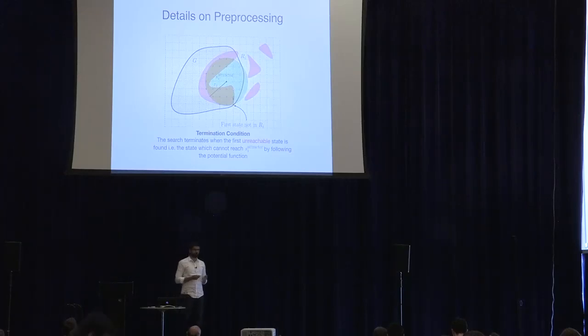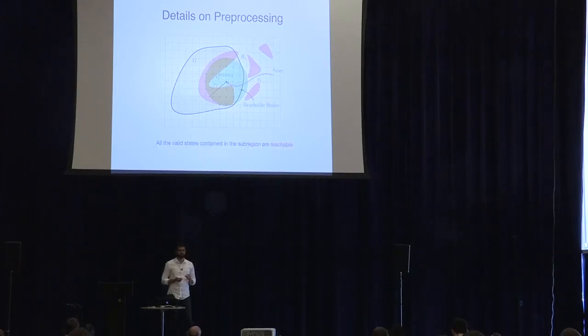Now, because we expand states in the order of the minimum heuristic values, we guarantee that all the states which have heuristic value less than the heuristic value of the last expanded state are contained in this region, and they are reachable, which are shown as these white states. After the first region is constructed, we sample another attractor state anywhere in G in the area which is yet to be covered, and the process goes on and on until we get full coverage of the goal region.